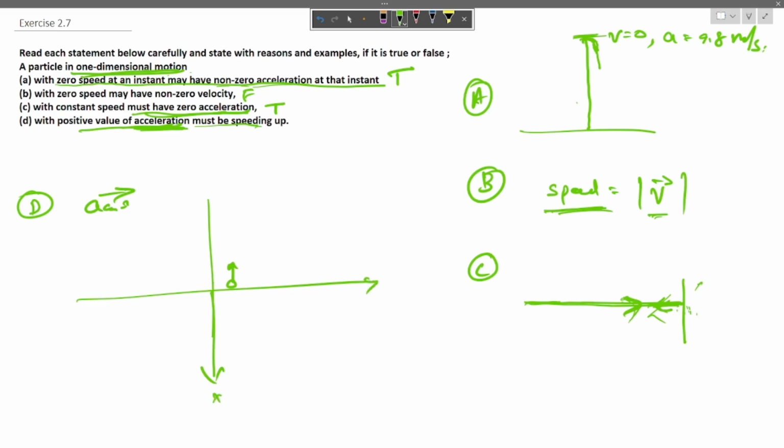When this ball is thrown upward and then returns downward, during the whole journey the acceleration was acting downward, and since downward is positive, acceleration is going to be positive, even though the velocity decreased when the ball moved upward. So this statement is false, claiming that speed always increases when acceleration is positive.